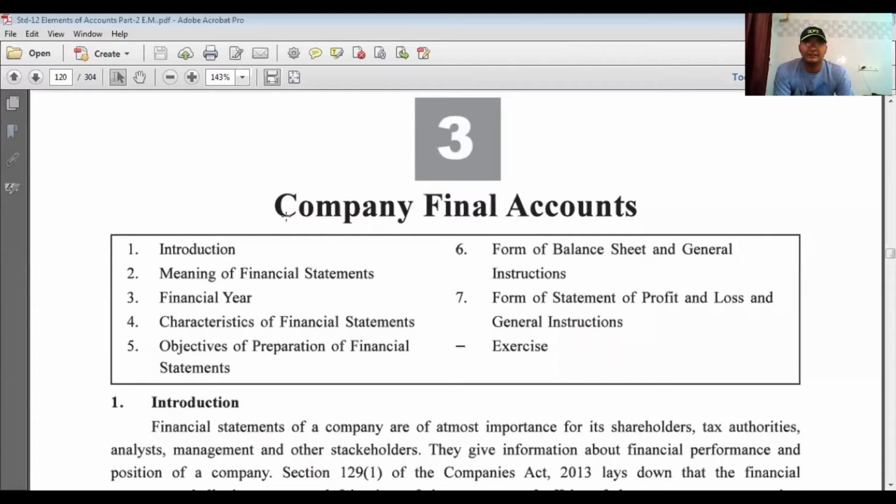Here it is related to company's final account. In part 1 of your textbook, we studied the final account of a partnership firm, but now it is company's final account.